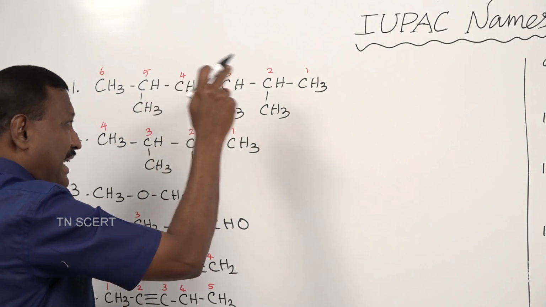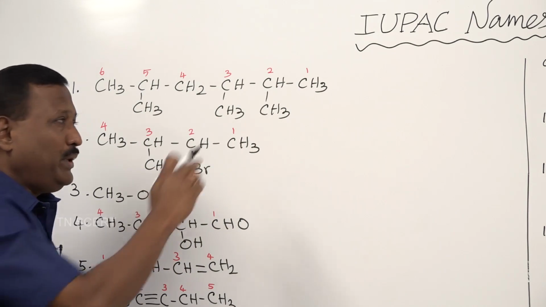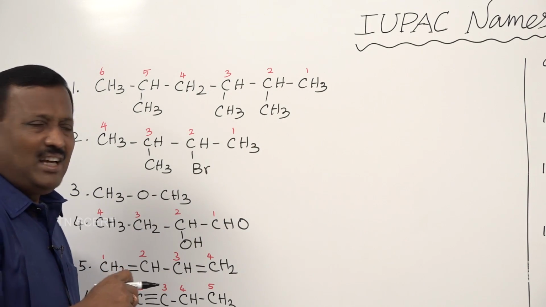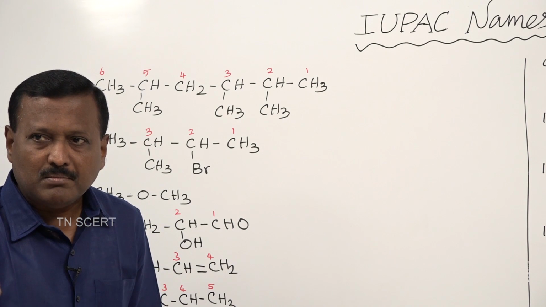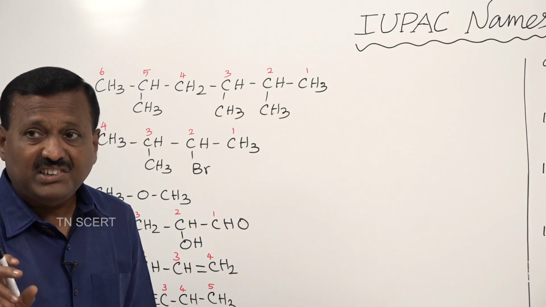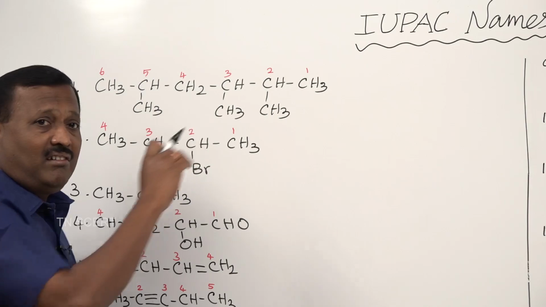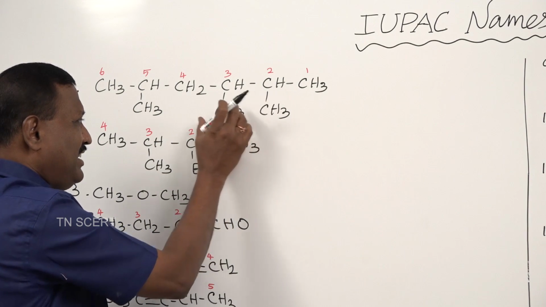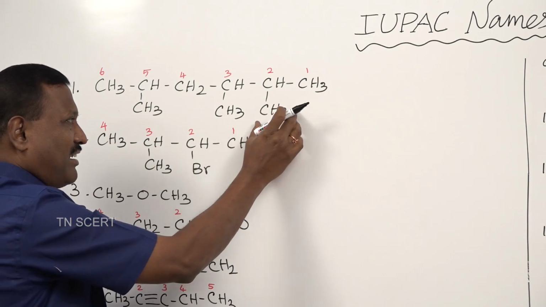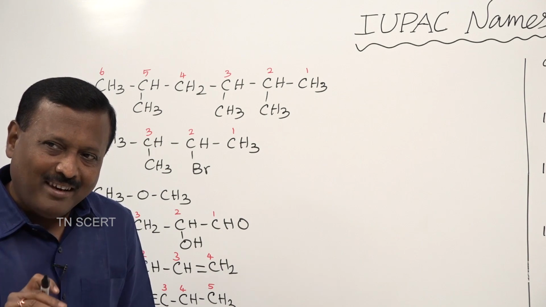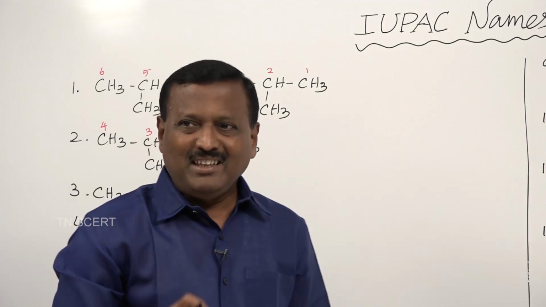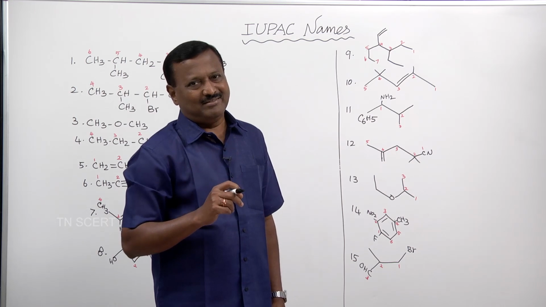And when you end the carbon chain, you end with CH3. CH3 is also used as a substituent, when you substitute CH3 somewhere else in the carbon chain. These substituent CH3s are called methyl. Methyl is derived from methane.